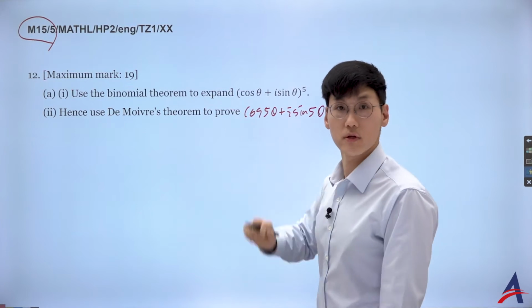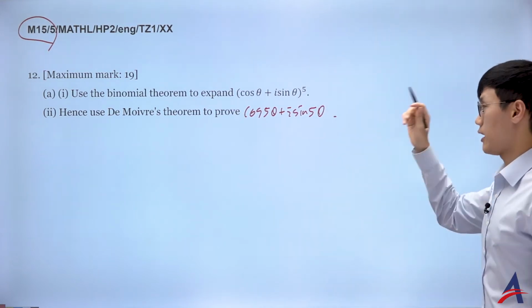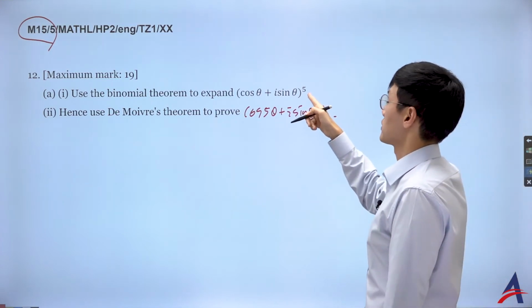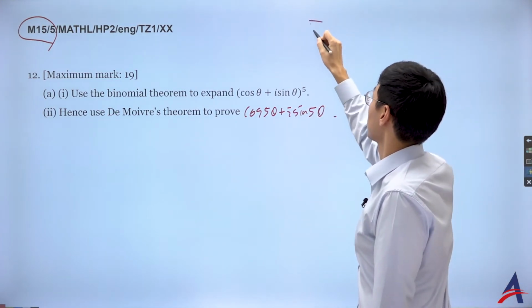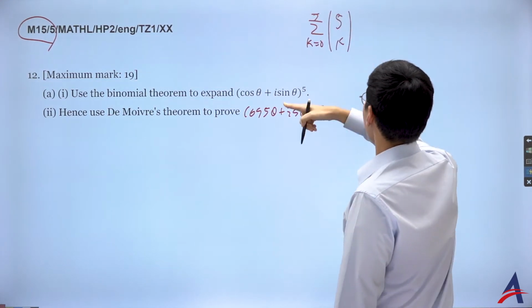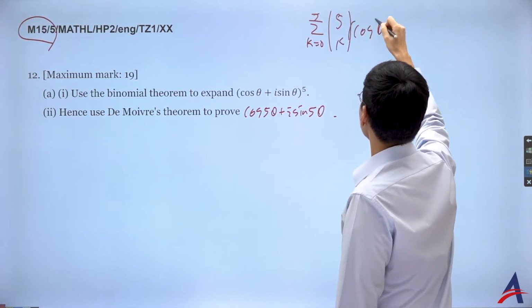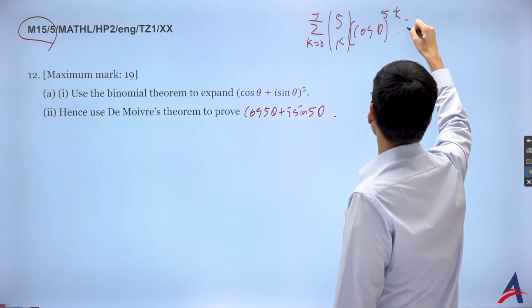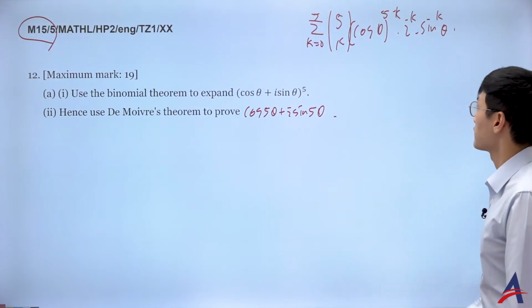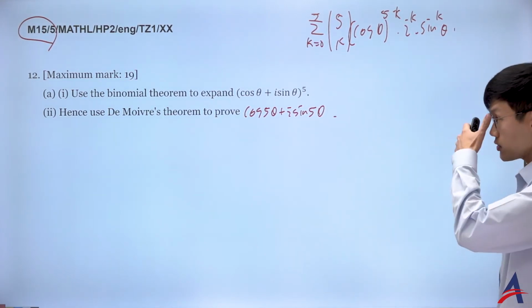In the first part of the problem, they asked me to put it into the binomial expansion, so why not? Using the binomial expansion, it's going to be sigma k equals 0 to 5, 5 choose k, and then cosine theta to the power of 5 minus k times i to the power of k sine to the power of k theta. So that's what I have. k is the index of the sigma. That's lovely.